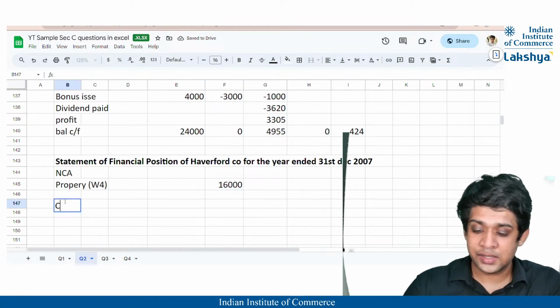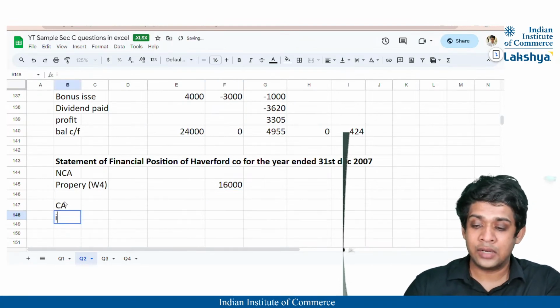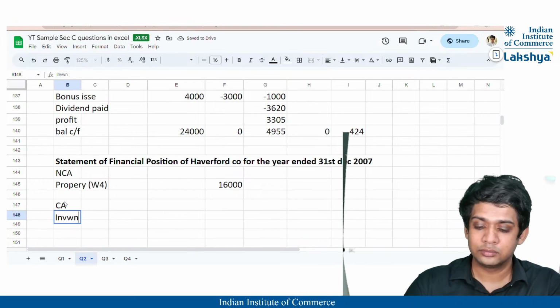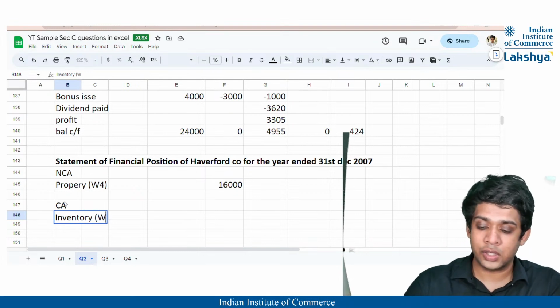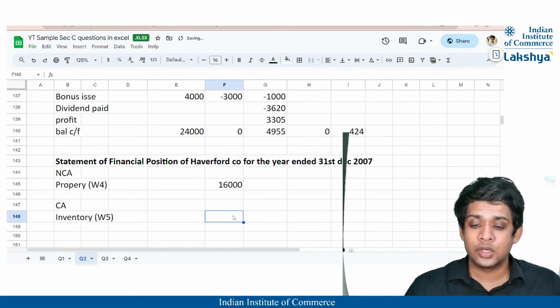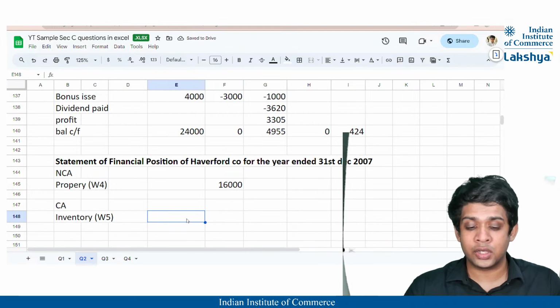Then in my current assets, I will have inventory, that is already adjusted in working note 5. So my inventory is already adjusted in working note 5.